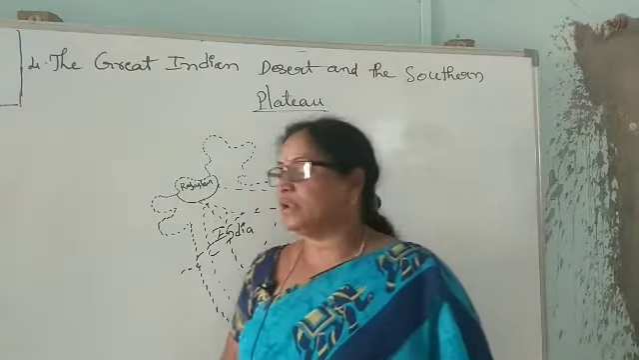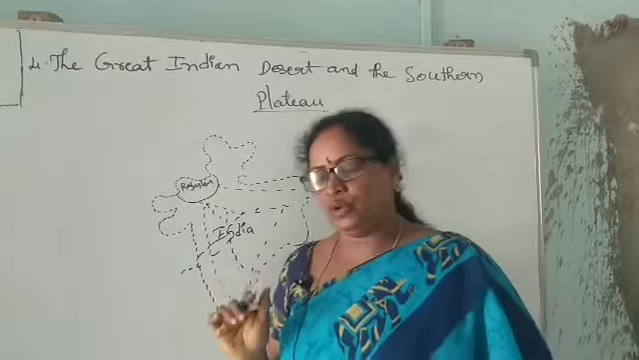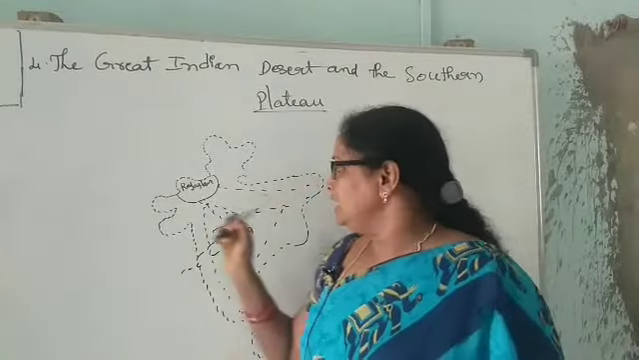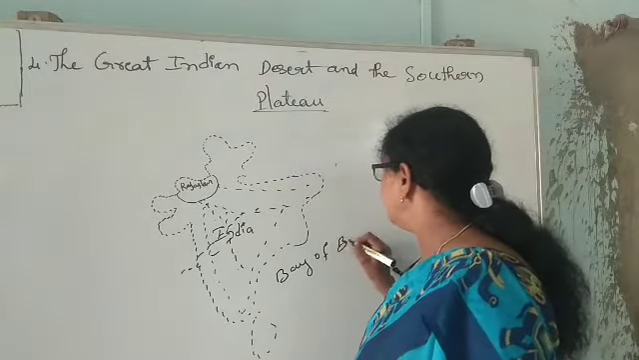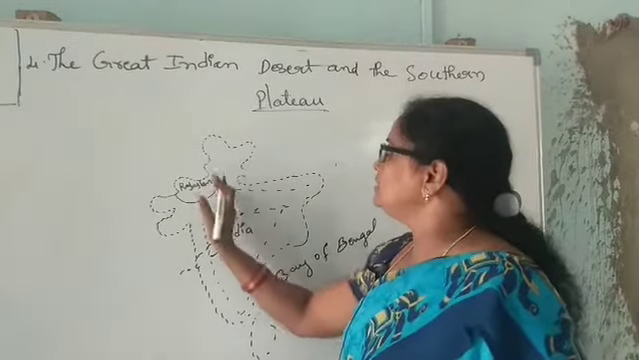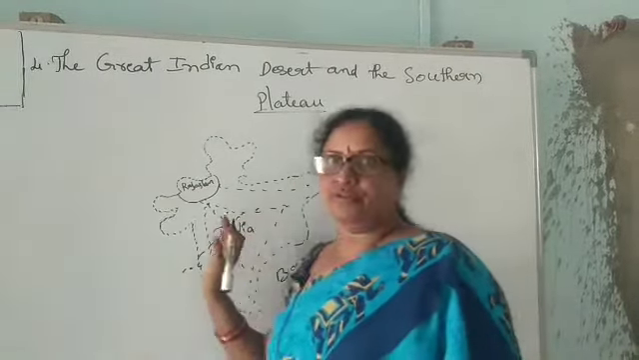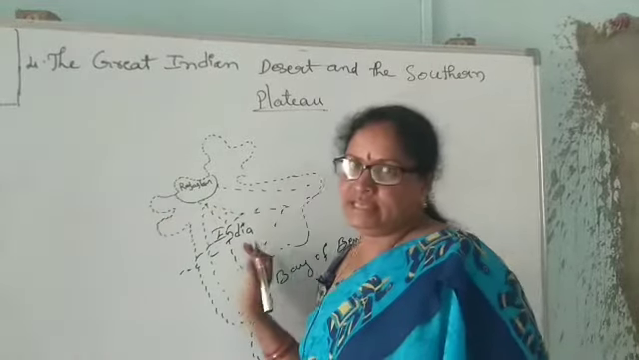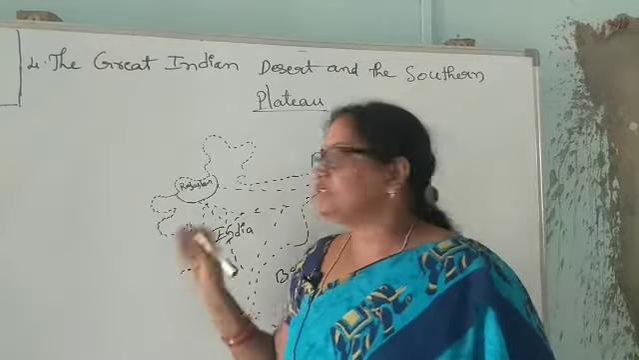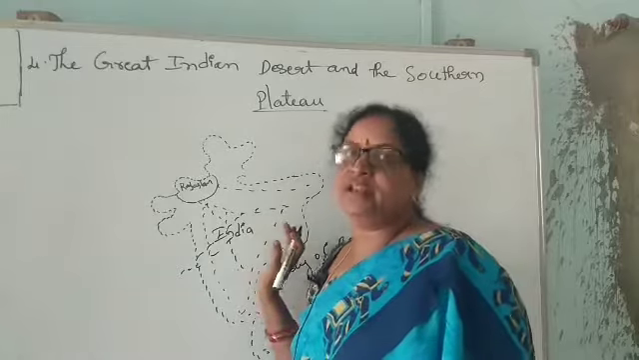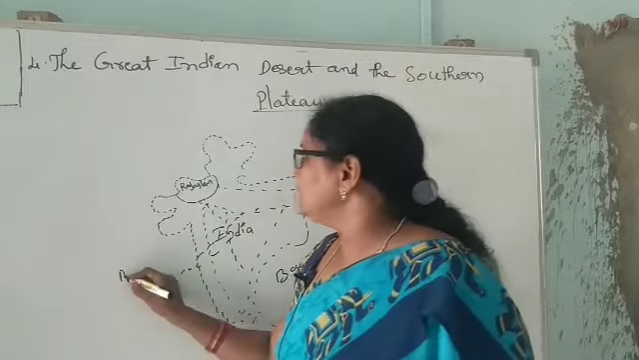Most of the rivers from the southern plateau like Mahanadi, Godavari, Krishna and Kaveri flow eastwards. Eastward, here it is the Bay of Bengal. Most of the rivers from the Deccan Plateau flow from west to east. Why? Because the land of India slopes down towards the east. These rivers flow from west to east and join the Bay of Bengal.